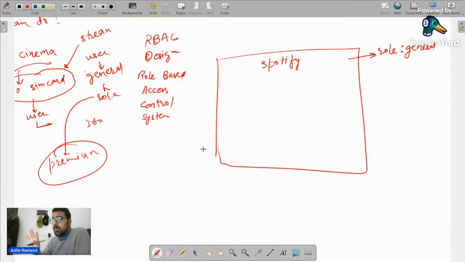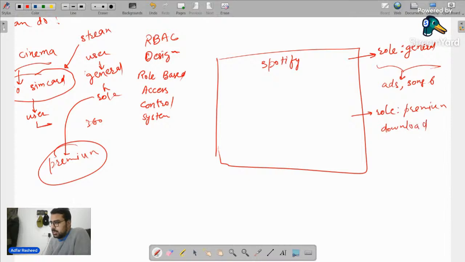You cannot download, and so on. So for general, the permissions are: there will be ads, you can listen to a maximum of 6 songs, and then there will be ads again. But if I update the role to premium, there will be different permissions: you can download, and you can do a lot of other things, which means the permissions of this web application change based on a role.